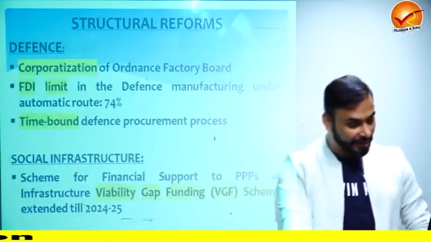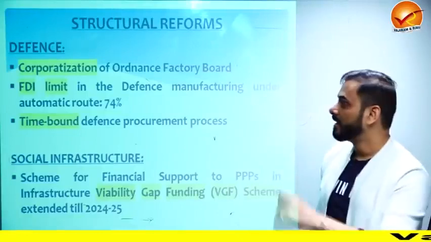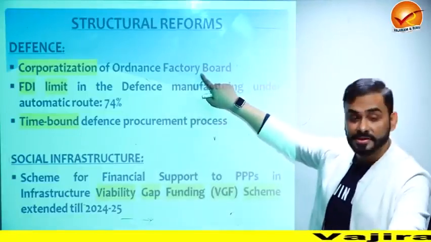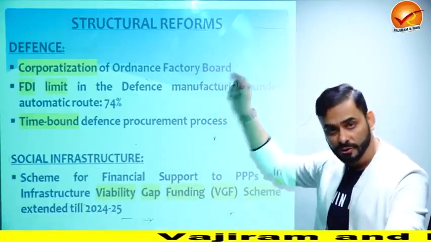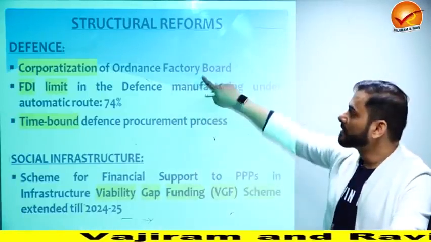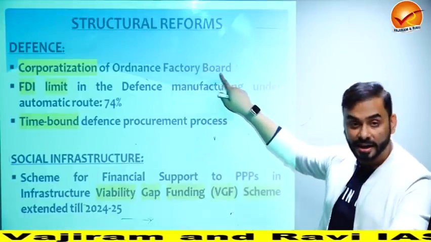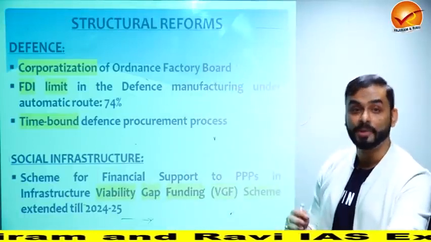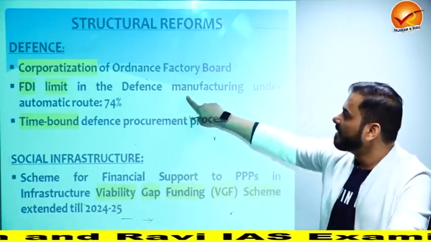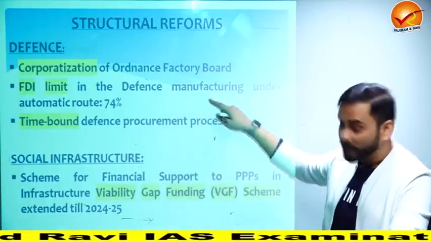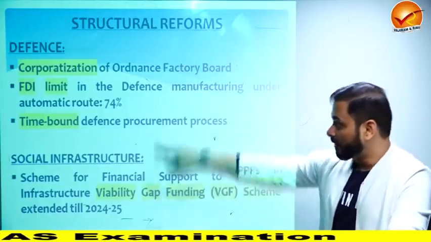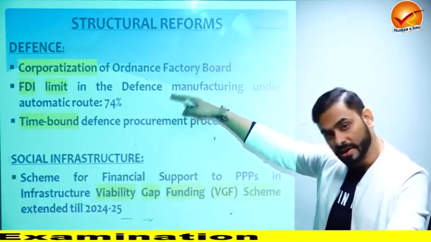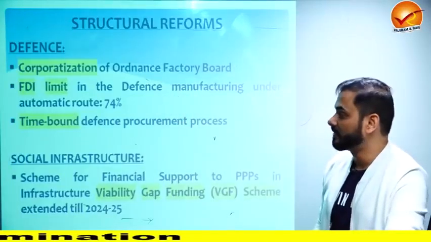Now in the field of defense, guys, this is something interesting. So these ordnance factories, they provide weapons and machinery to our armed forces. So government is saying that we will make sure that they are organized on corporate lines and become more efficient. FDI limit in defense manufacturing under automatic route would be made 74%. Earlier the FDI was 49% under automatic route. Now it is 74%. It has increased.